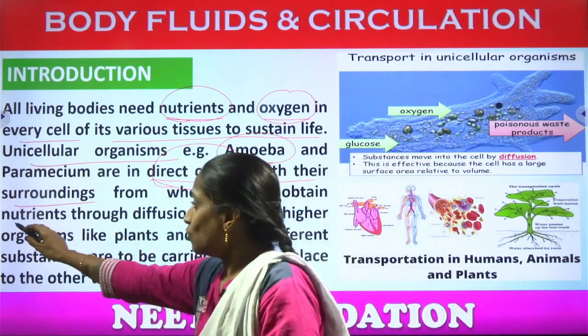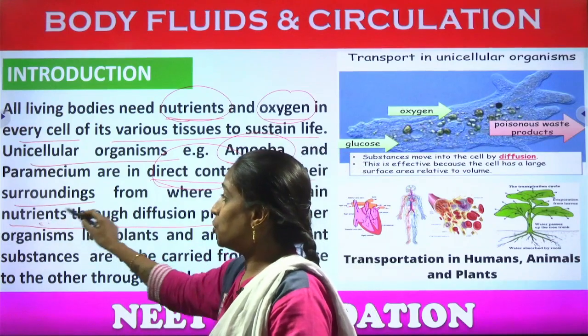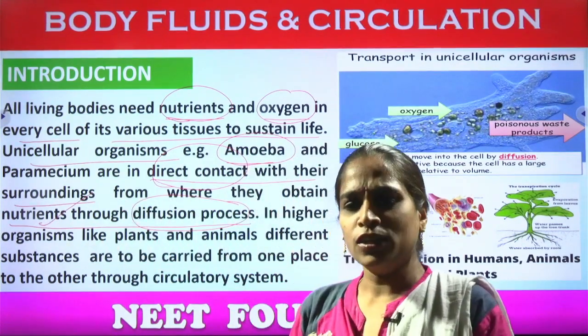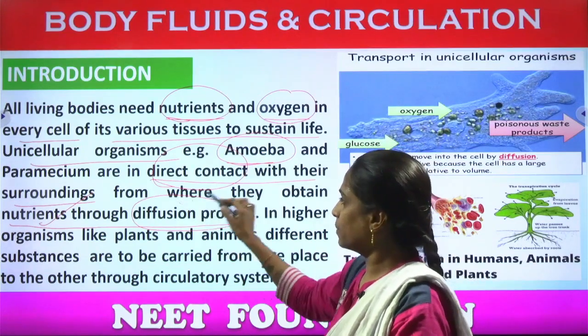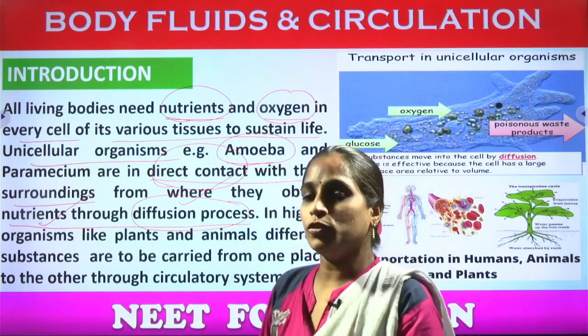They are obtaining the nutrients through the process called diffusion, right? Students, I guess you might have heard about the concept of diffusion. If not, let us discuss now. What is diffusion?